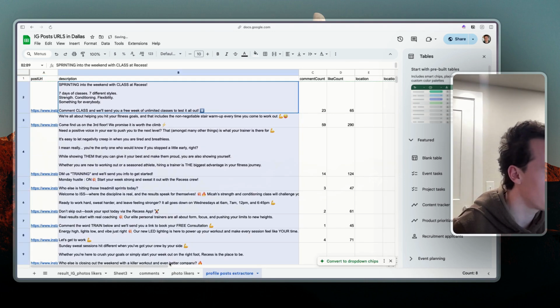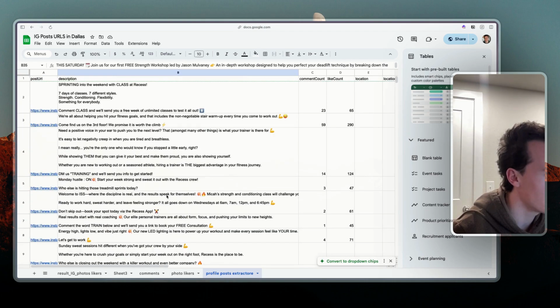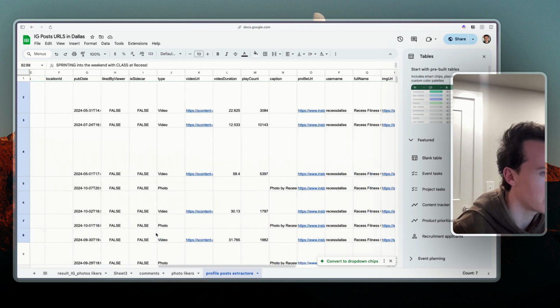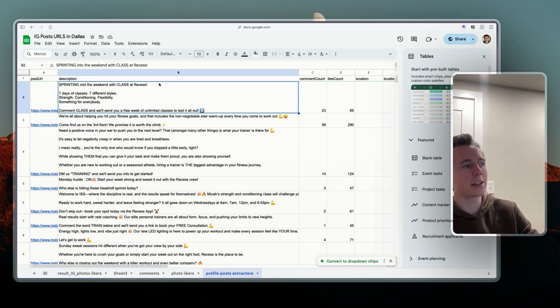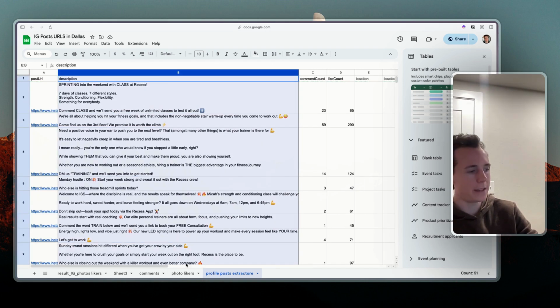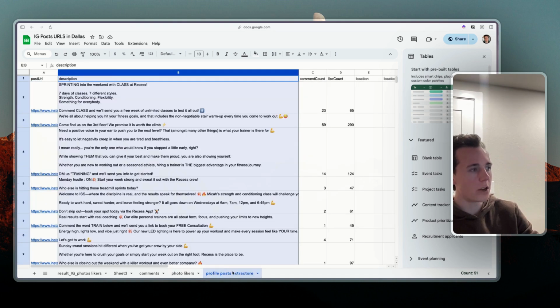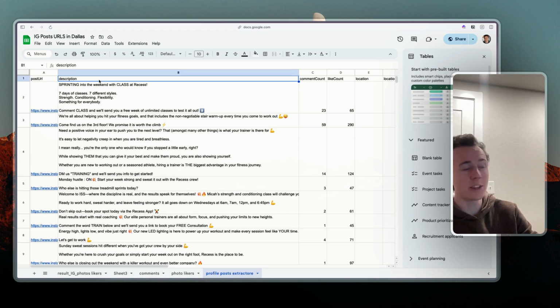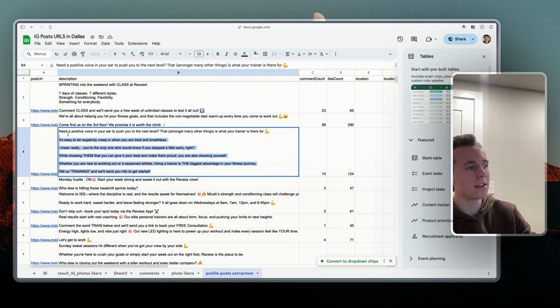So let's say that this is the post of that gym. This gives us some information that we can use to customize a message as well. But another thing we could do here is get a list of the people that liked a post. We could then run this for each one of their different profiles, and get a list of posts for each of the profiles. Then we could use this to say, hey, saw X, Y, and Z. And we can use AI modules to customize this.